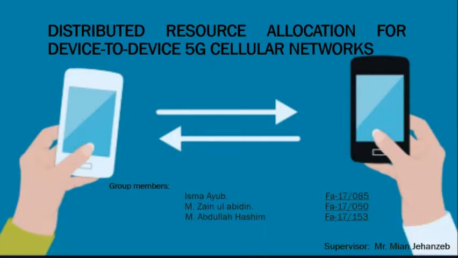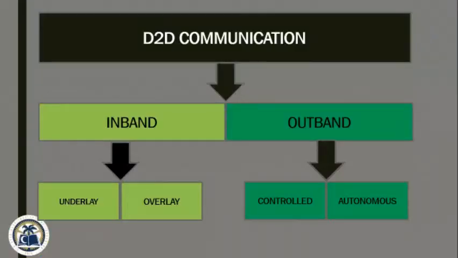We are presenting on distributed resource allocation for device-to-device 5G cellular networks. D2D communication was introduced in the fourth generation after LTE release in 2012. Device-to-device communication in a cellular network is defined as direct communication between two mobile users without traversing the base station or core network. In traditional cellular networks, all communication must go through the base station, even if the communicating parties are in range for proximity-based D2D communication.